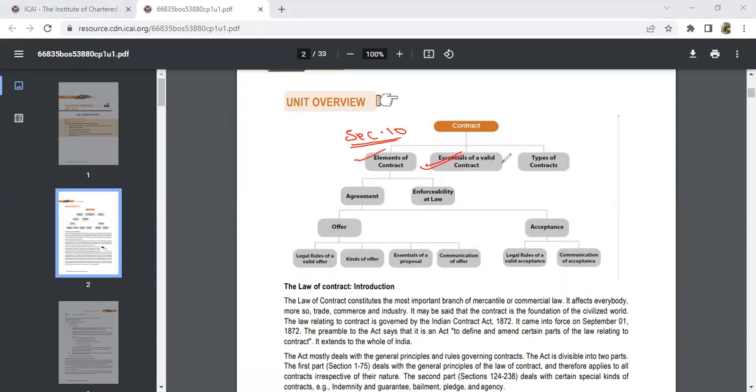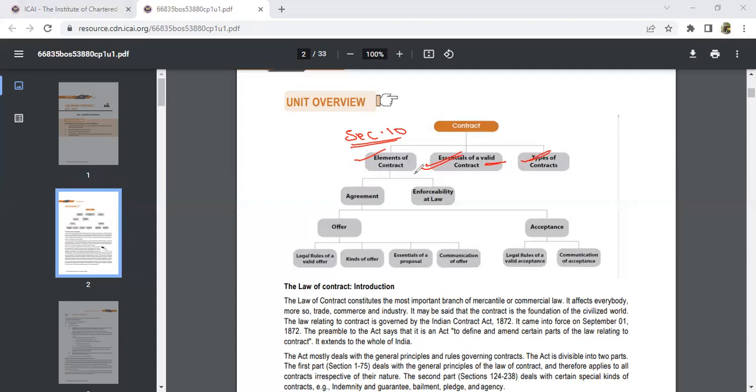Suppose your contract has to be a valid one, suppose the law has to accept your contract. When the law has to accept your contract, you should have some valid things in the contract. So what are those valid things that should be there in the contract? About that also you see here. And then you see the different types of contract. We have valid, void, voidable contract, agreement, illegal, all those things we're going to study.